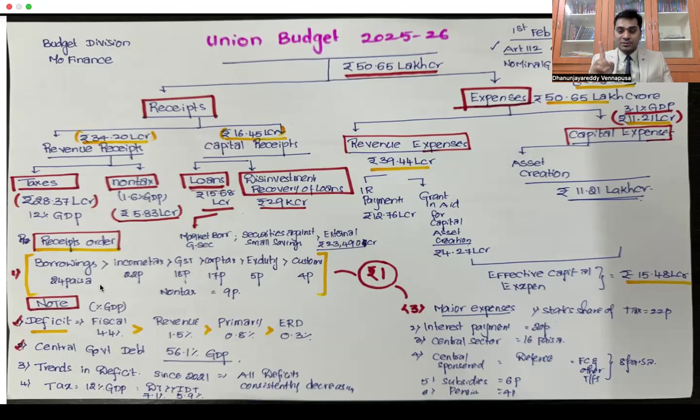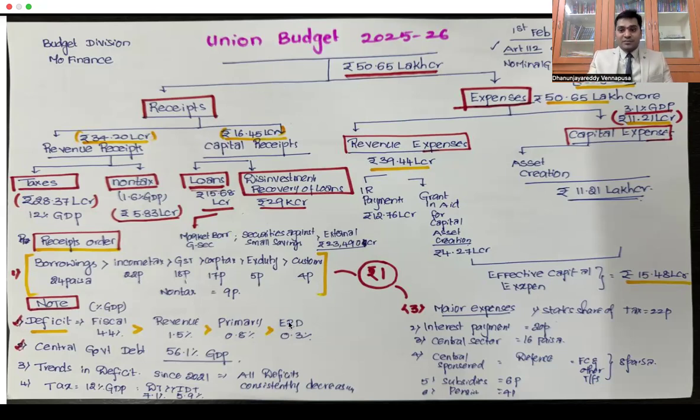This order is extremely important for UPSC prelims. So from where are we getting this amount? We are getting it from revenue receipts and capital receipts. If you club them, the highest amount is coming from borrowings, followed by income tax, followed by GST, followed by corporation tax, followed by excise duty, followed by customs duty. This is what we have to remember first.